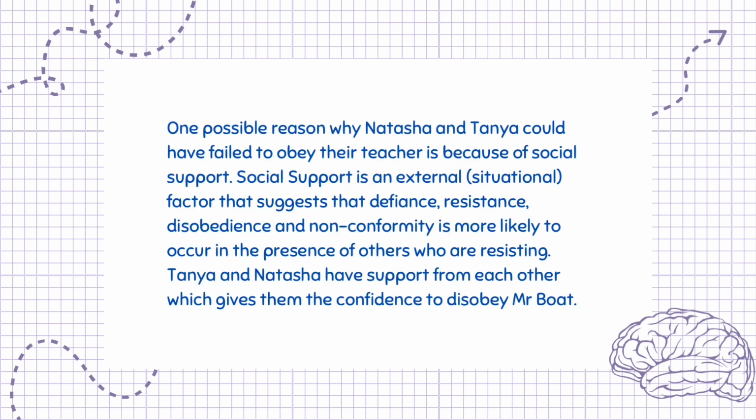One possible reason why Natasha and Tanya could have failed to obey their teacher is because of social support. Social support is an external, situational factor that suggests that defiance, resistance, disobedience and nonconformity is more likely to occur in the presence of others who are resisting. Tanya and Natasha have support from each other which gives them the confidence to disobey Mr. Boat.